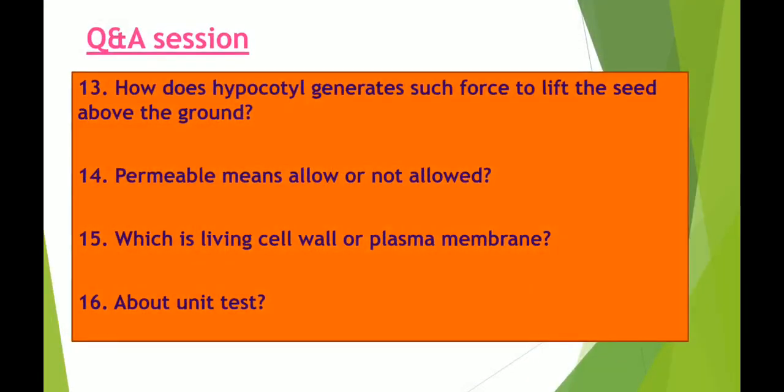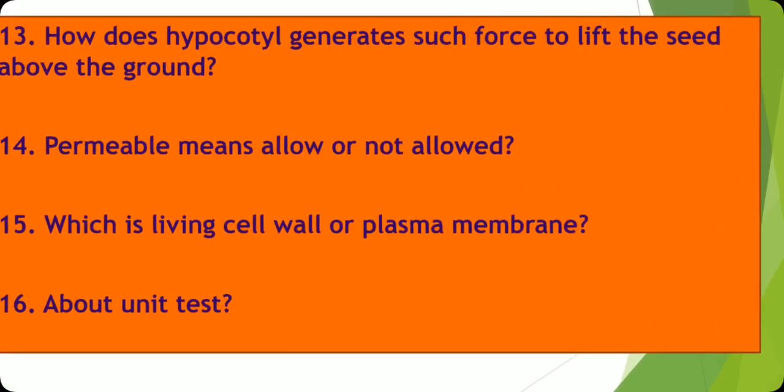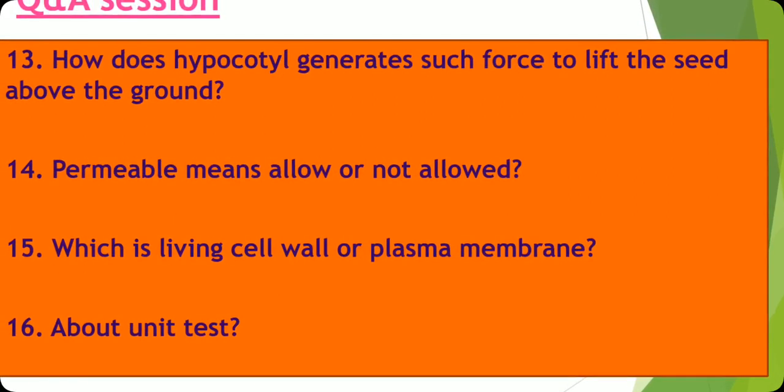Next question. Permeable means allow or not allow. I think this is related to chapter 1. So permeable, it means cell permeability, I think you are talking about. Yes, it means that molecules or ions are allowed to move into the cell. The cell membrane is actually semi-permeable. It means it allows selective substances to enter. And the cell wall is permeable. It means that they allow substances to enter. The cell wall is actually permeable in nature.